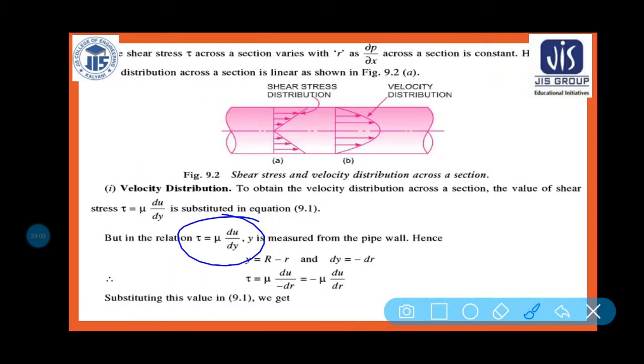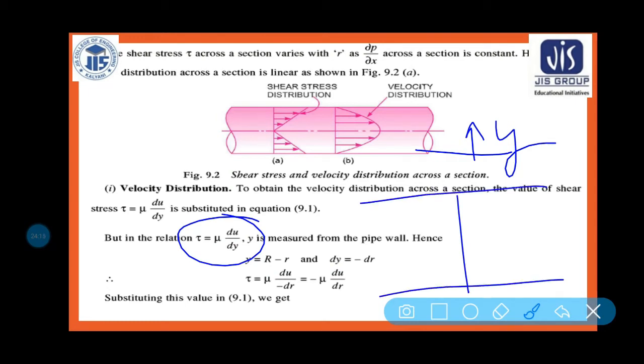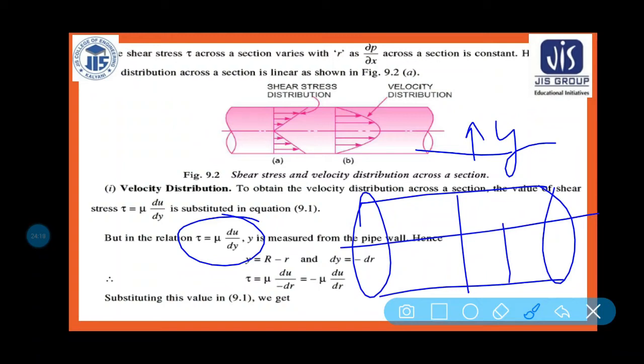Mu into du by dy, where y is measured from the pipe wall. So the pipe wall is this, and y is measured from the pipe wall. Hence this is your pipe. Now this is your total R, and this one is your small r.